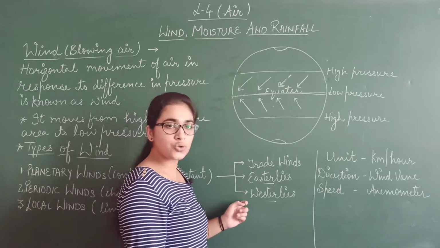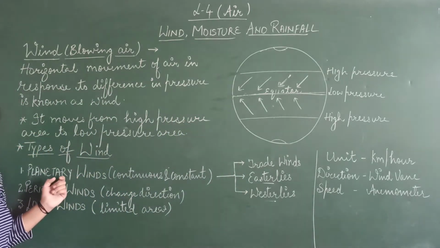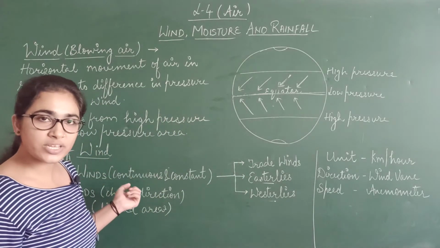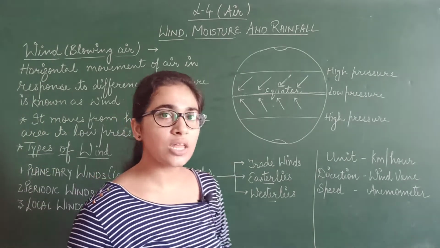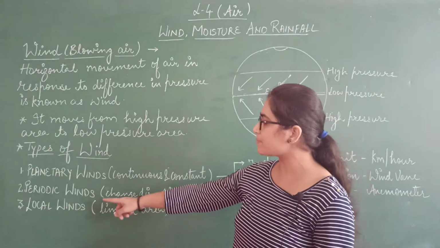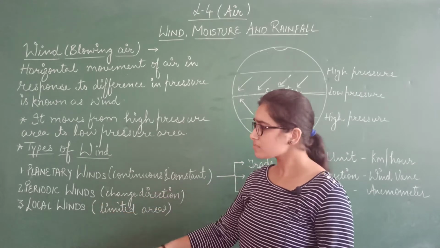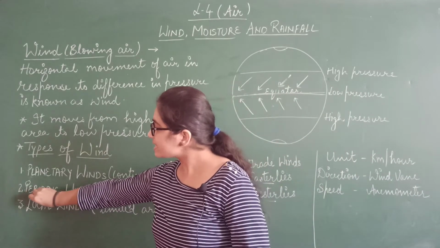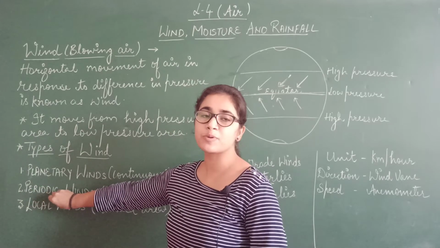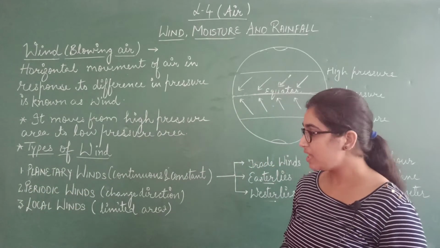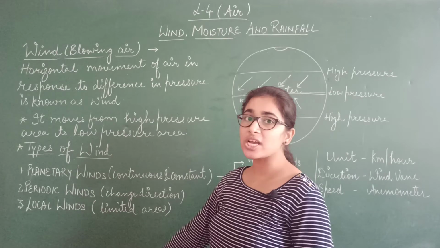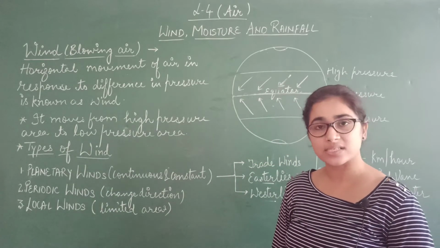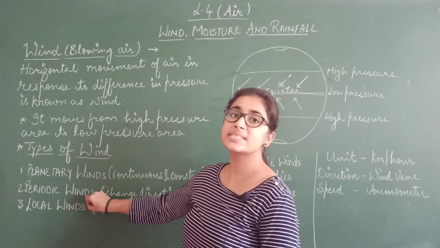So these are the three types of planetary winds, you can say permanent winds or the prevailing winds. Now we are going to study the second type of wind, that is periodic wind. Now what are periodic winds? The name is also suggesting that these are those winds which blow for a particular period of time. These are those winds which change according to the seasons. So they are also known as seasonal winds.